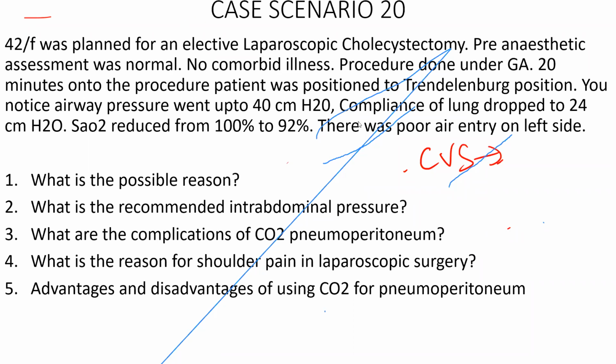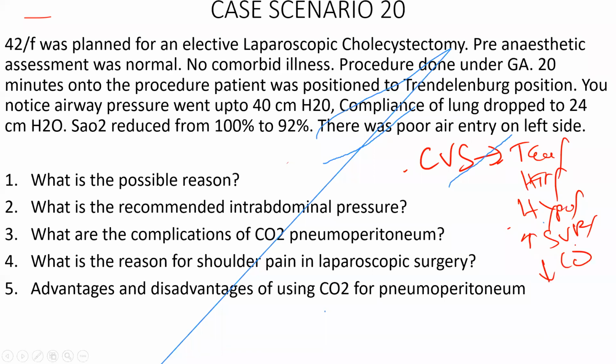What happens in the CVS? Hypertension. Okay, it can produce tachycardia. It can produce hypertension. It can produce hypotension. It can increase the SVR. It can decrease the cardiac output. Okay, so these are the cardiovascular problems.